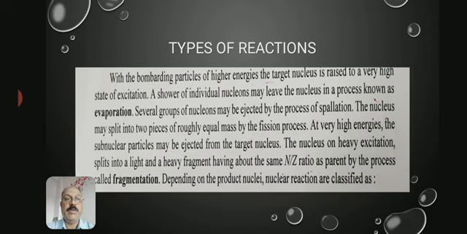The nucleus on heavy excitation splits into a light and a heavy fragment having about the same atomic number and mass number ratio as the parent, by the process called fragmentation. Depending on the product nuclei, nuclear reactions are classified.